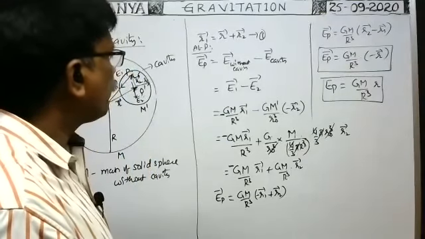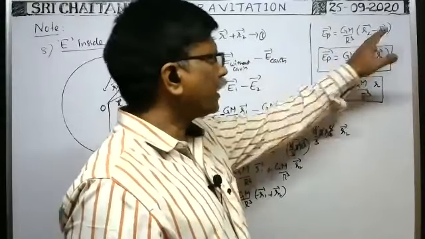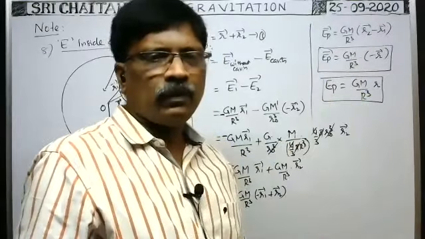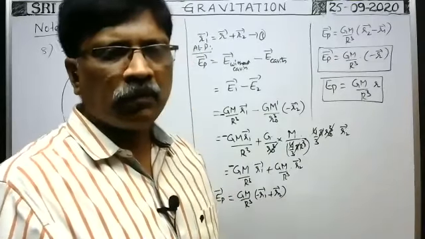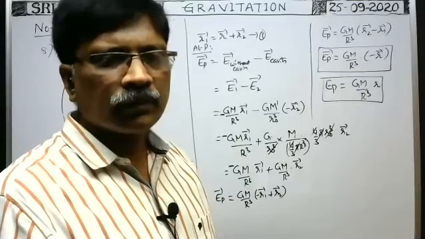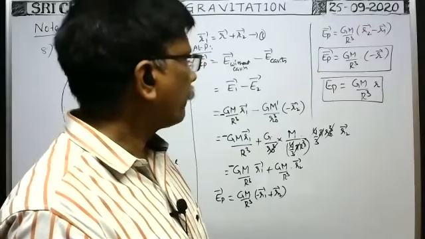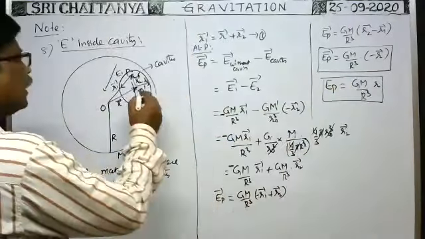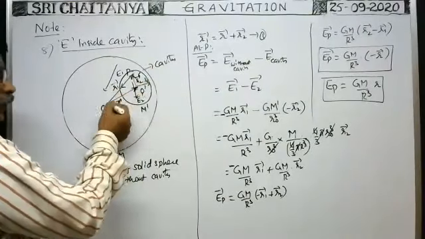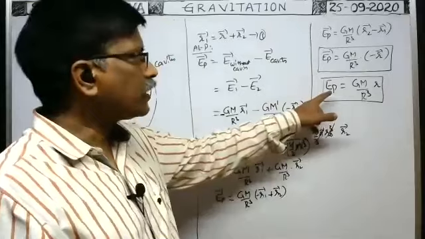Where is the arrow mark? No, here I have written only the magnitude. Modulus I have taken on both sides. Then EP is equal to GM by R cube into small r. I have taken magnitude only here. Okay, Varshit Reddy. Bashwant, Varshit Reddy, what is your doubt? The minus sign: here at this point, r bar is in this direction, whereas the intensity of gravitational field at this point is in the opposite direction, parallel to this one only, but opposite direction. That's why we got the minus sign. Okay, when you consider the magnitude, this one.